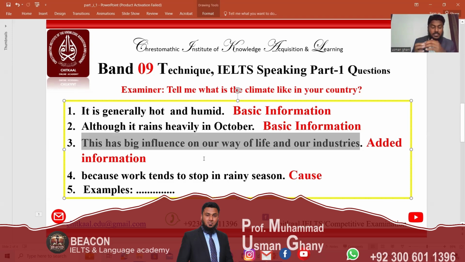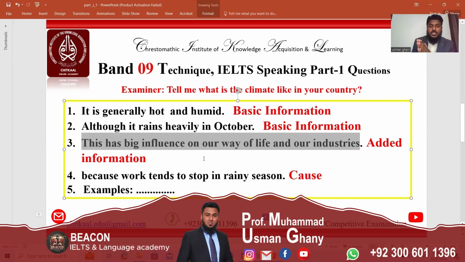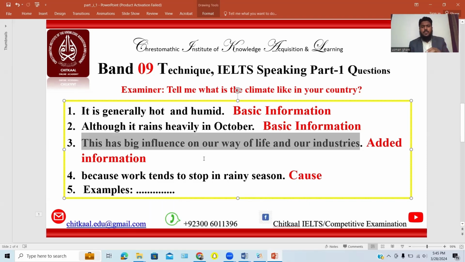For example, I give you an example. It will be quite easy for you to understand. If we give a sweeping statement, what do you know about corruption in Pakistan? And you say that in Pakistan there is a lot of corruption and every institution is corrupt. The Prime Minister is corrupt and everybody is corrupt. And we see corruption everywhere. This is not the way, because you have given four pieces of information, and these are only sweeping statements. Pakistan is corrupt, corruption in every institution, corruption by the Prime Minister. No. Whatever you say, you have to justify.